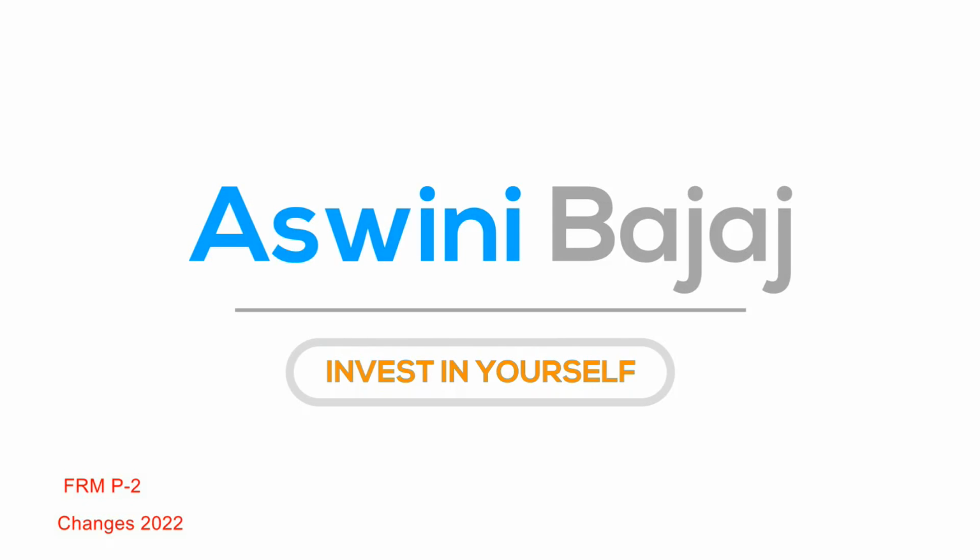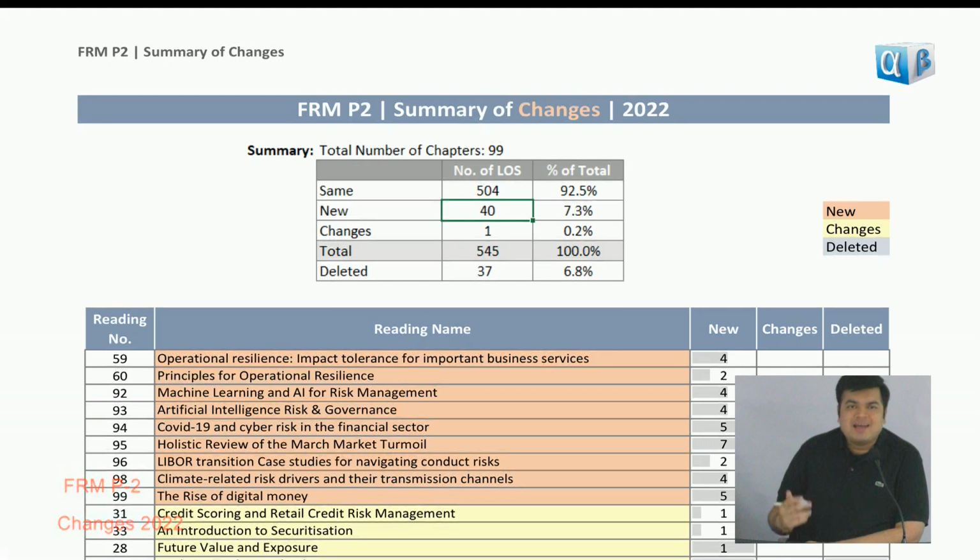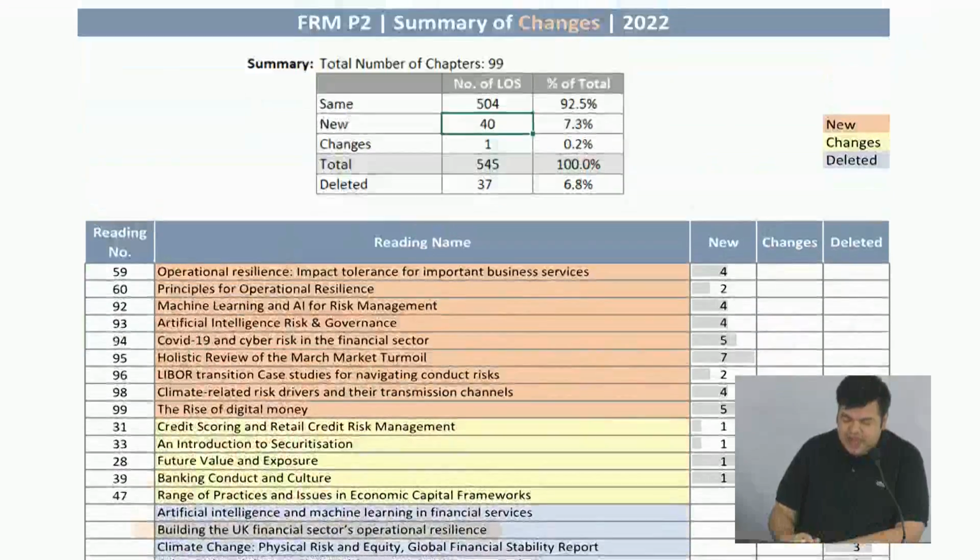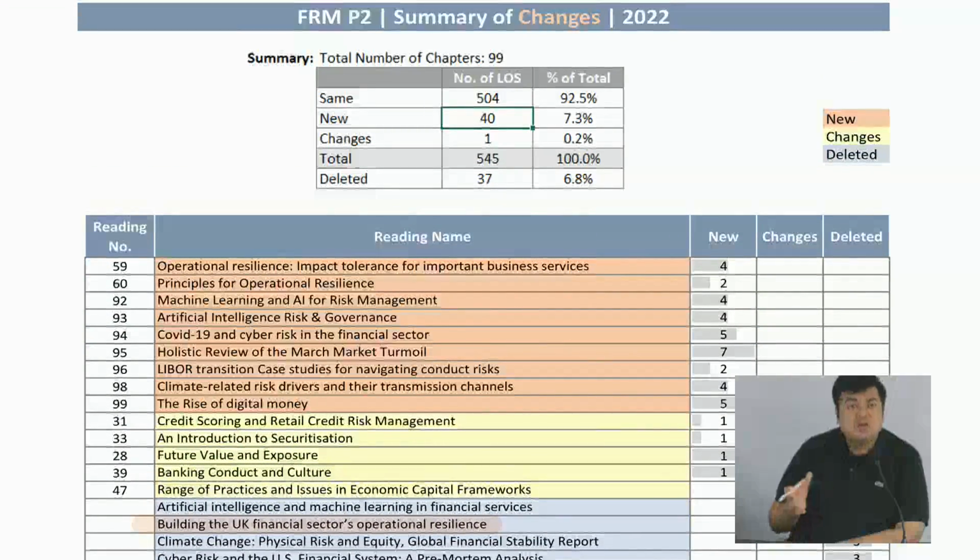So when we're looking at the changes for the FRM Part 2 curriculum for the year 2022, as always, I've mentioned that the current issues subject is where we see most of the changes, and that is what has happened this year. Particularly when I see both the FRM Part 1 and Part 2 curriculums, other than the current issues subject, we haven't seen much change.